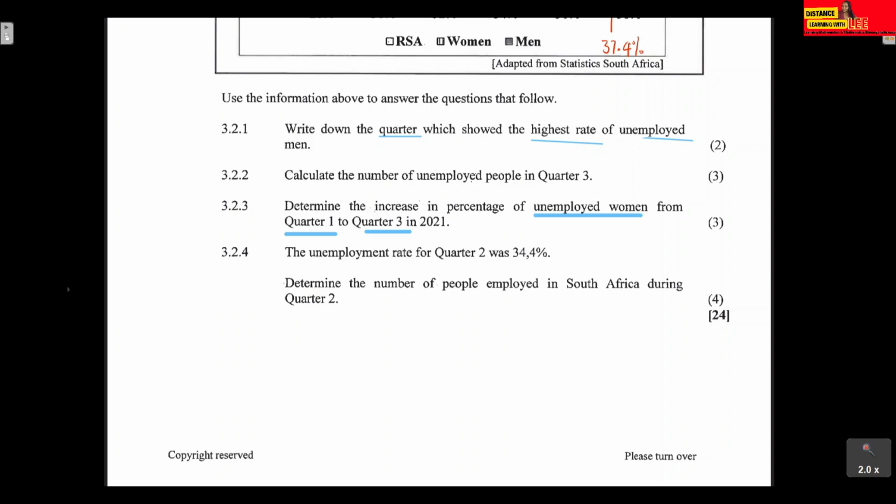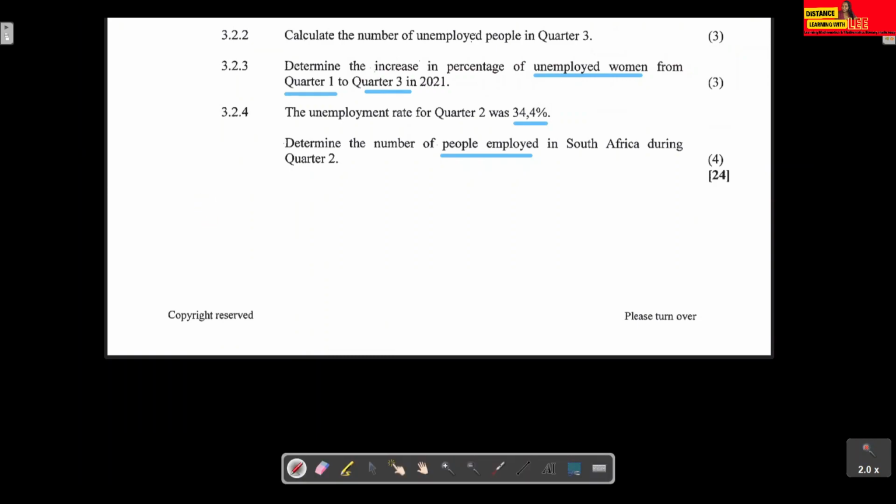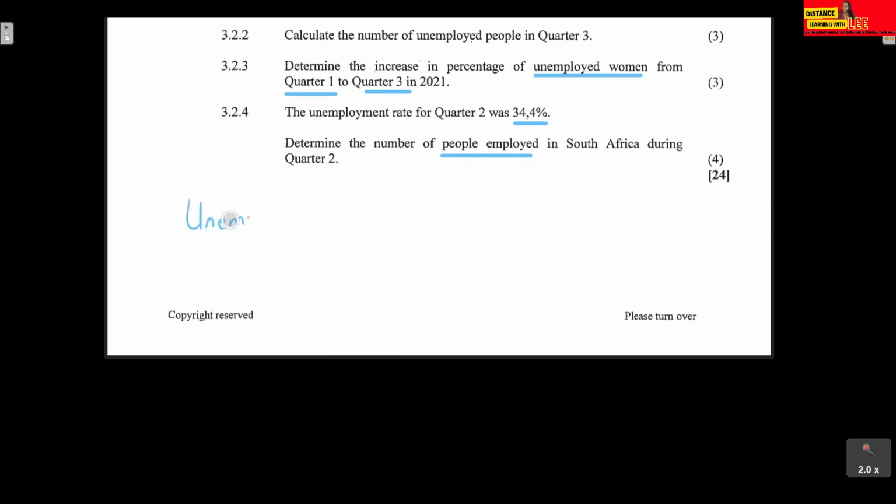We are given the unemployment rate for quarter 2 as 34.4%, so the people that are unemployed are 34.4% of the population.